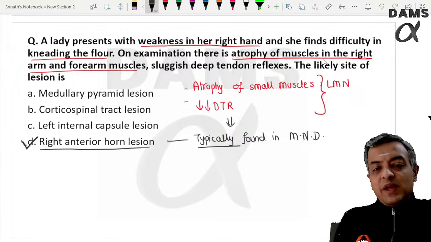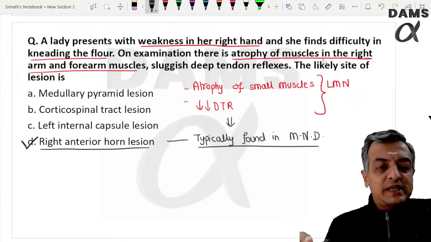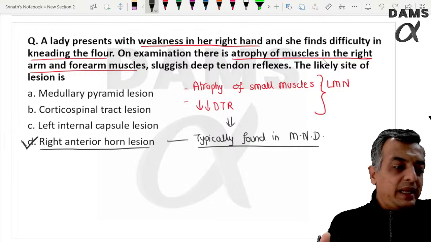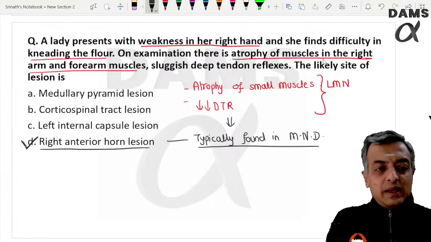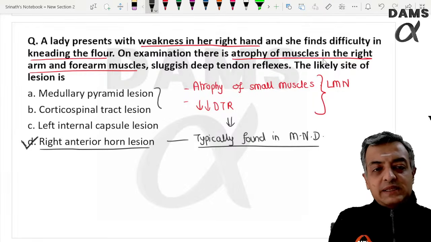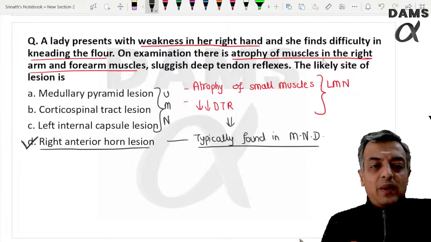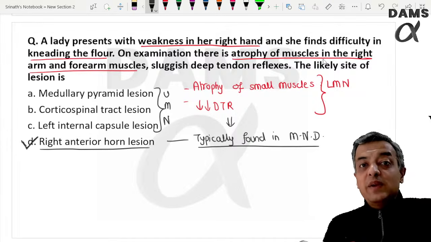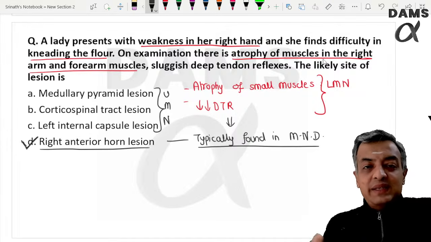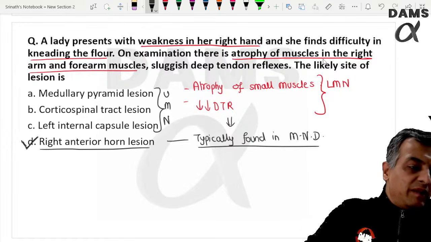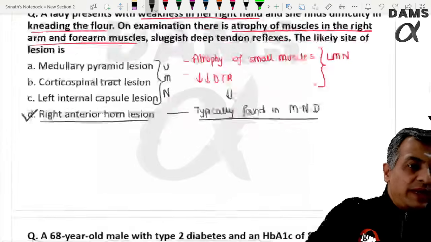Typically seen in the anterior horn cell lesion. Because all these are upper motor neuron disease. All these, cortex, pyramid and internal capsule, are all upper motor neuron, where you will get spasticity with exaggerated deep tendon reflexes. So take that forward here.